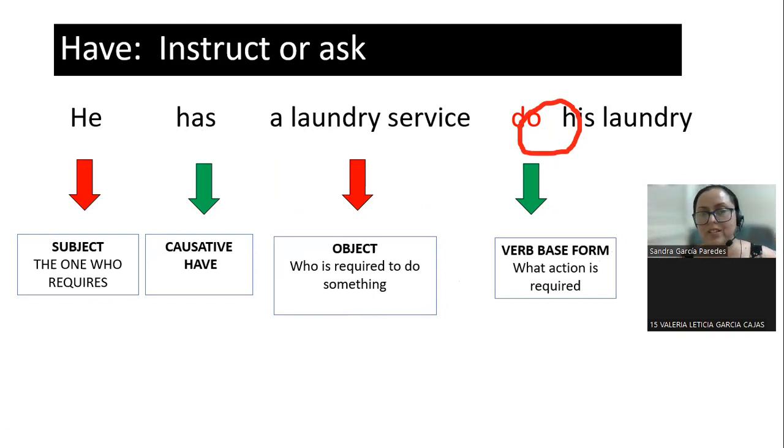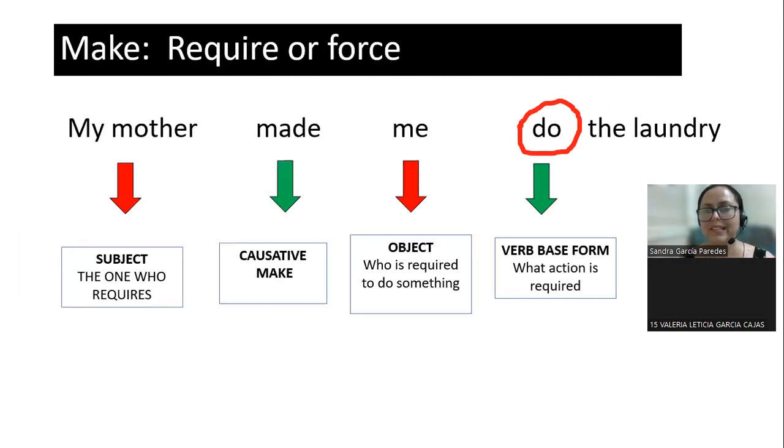How is this sentence structured, Valeria? What is the tense of this sentence? Present, past, future? Present. Present. So he has a laundry service, do his laundry. This sentence is present.